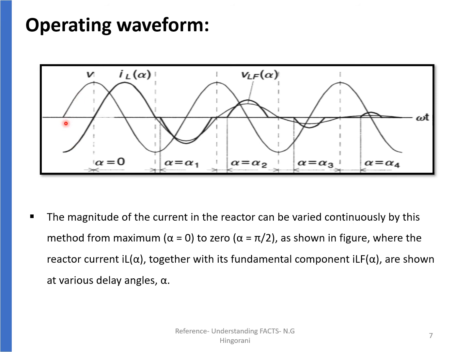So here we can see this is our voltage waveform. When alpha is equal to 0, we get the IL of alpha waveform like this. If we fire at alpha equal to alpha 1, then we get this current waveform for IL of alpha. This is the current waveform for IL of alpha 2. This is the current waveform for IL of alpha 3. And this is the current waveform for IL of alpha 4. And we have a fundamental current waveform ILF of alpha shown like this.